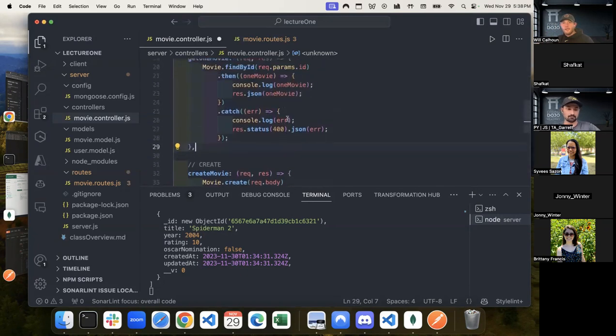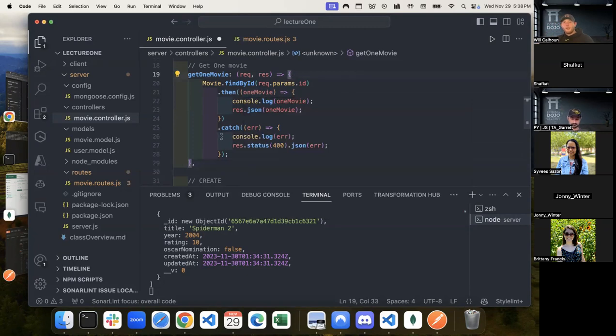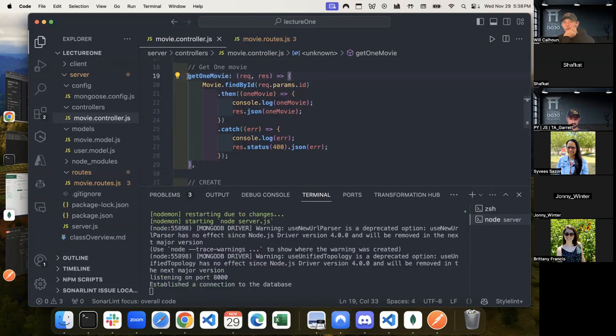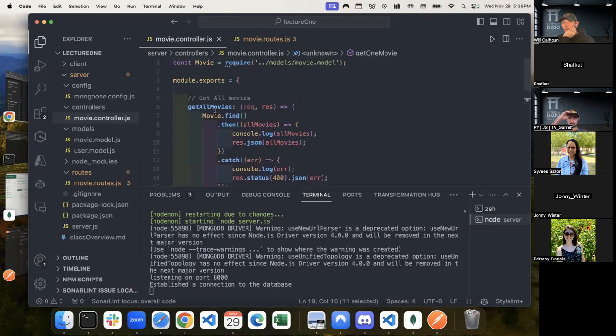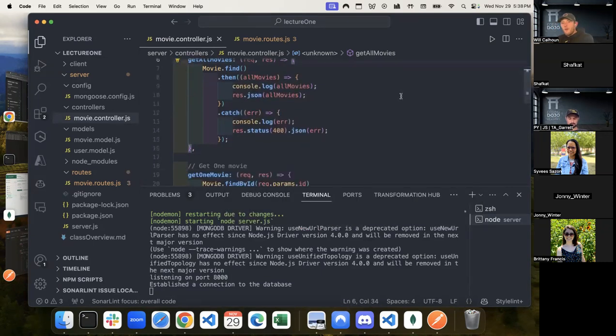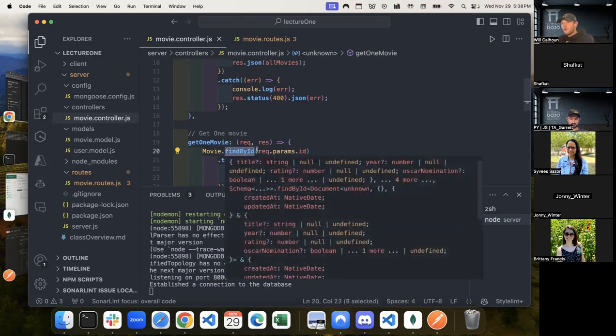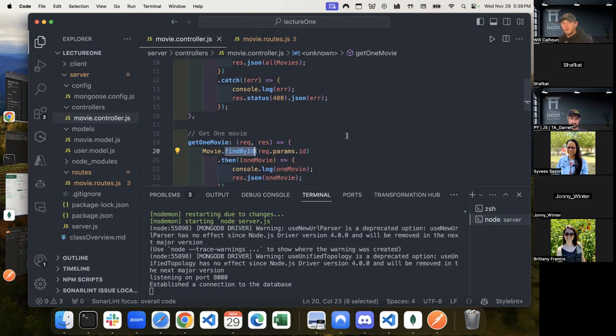This one uses find by ID because that's exactly what we wanted to use anyway. And let's walk through exactly the difference in what it's doing. We're getting one movie. Now, the difference is when we were just getting all movies, we didn't have to pass in anything, right? Because you're just going to make a query to the model. It's going to give me everything back. Now, if we want to get one movie, we have to give it additional information so that it knows which movie we want to get. And again, by doing the ID or the unique identifier,